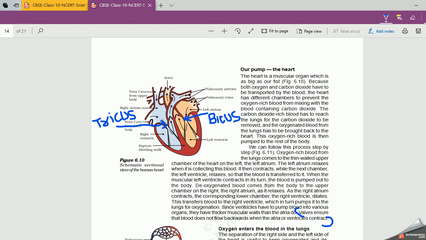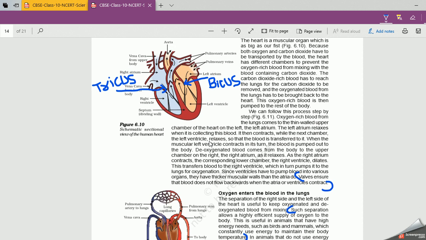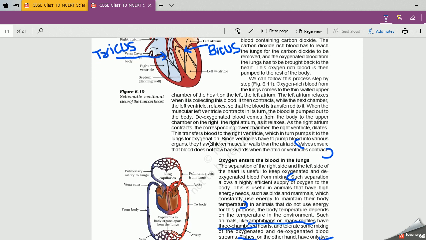This separation of these four chambers, that is right and left, is very much necessary in our body. Why is it necessary? This is an important question. It is useful to keep oxygenated and deoxygenated blood from mixing, right?